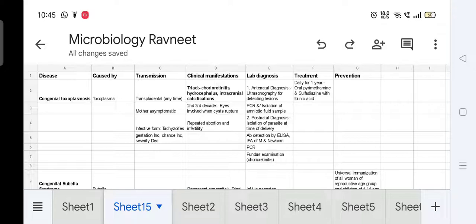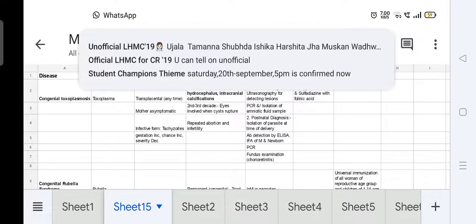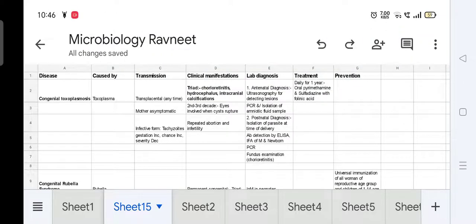We can also do PCR and isolation from the amniotic fluid sample. Then the postnatal diagnosis can be done by isolation of parasite at the time of delivery and antibody detection by ELISA and IFA of mother and newborn. PCR can also be done, and to detect chorioretinitis, fundus examination can be done.